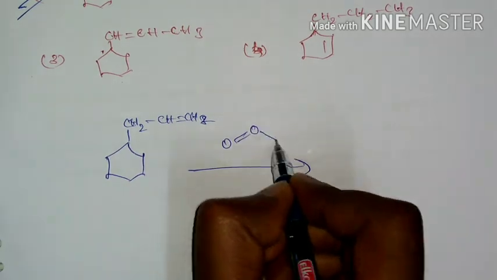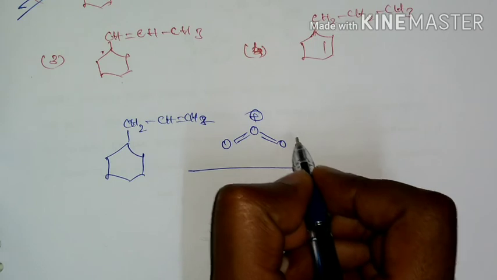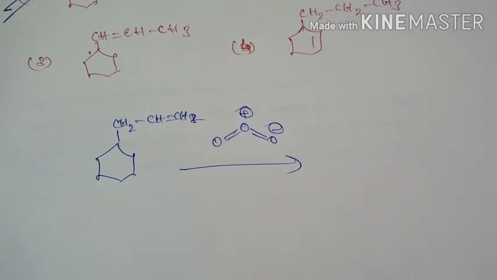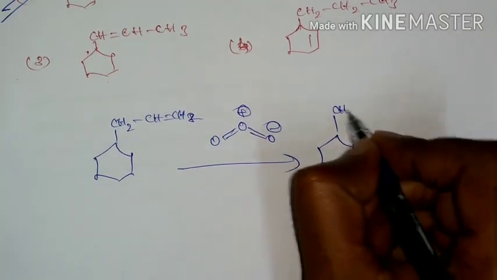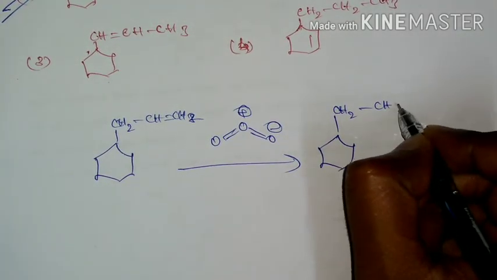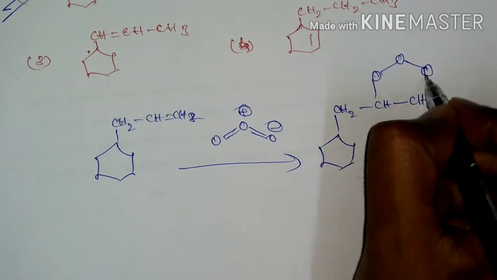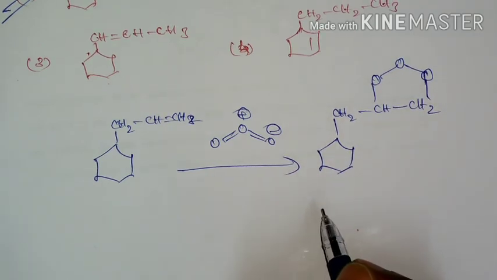So this is the structure of ozone. It is going to react with the double bond and it is going to form this structure, that is the primary ozonoid.